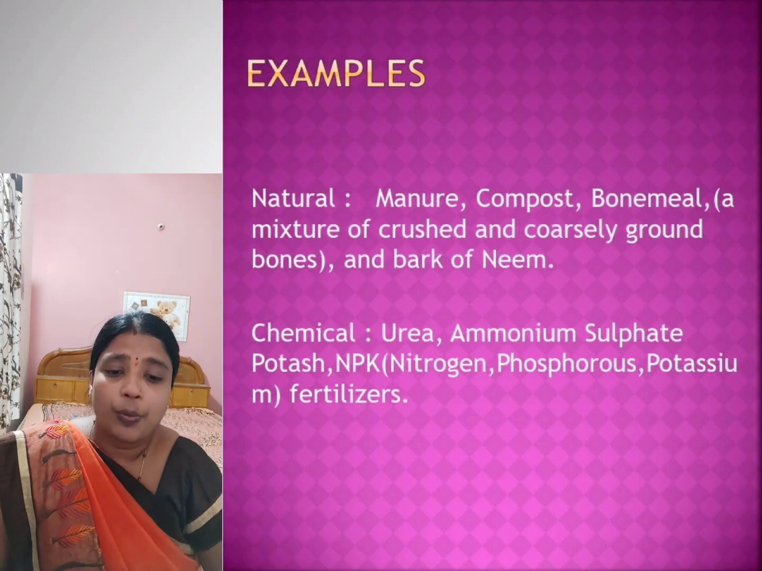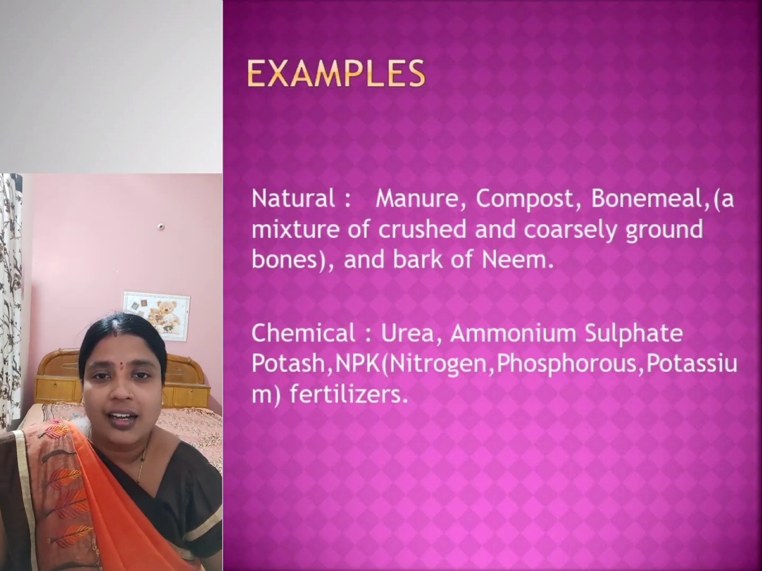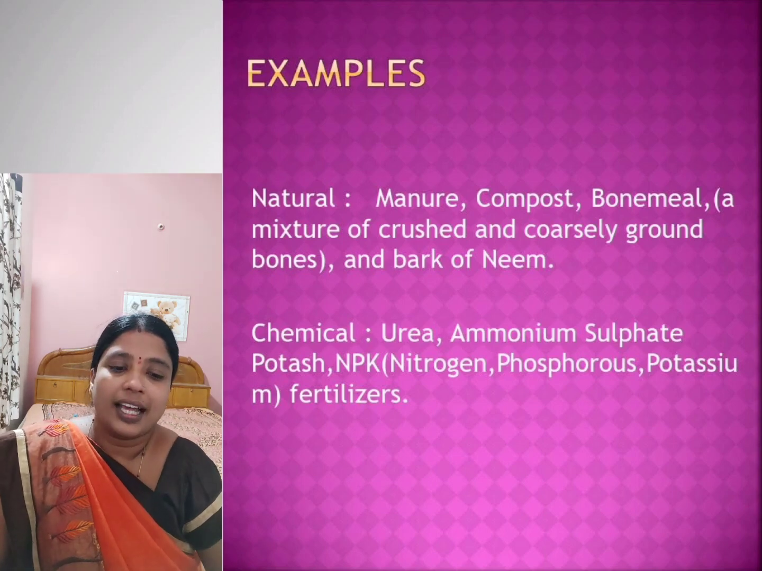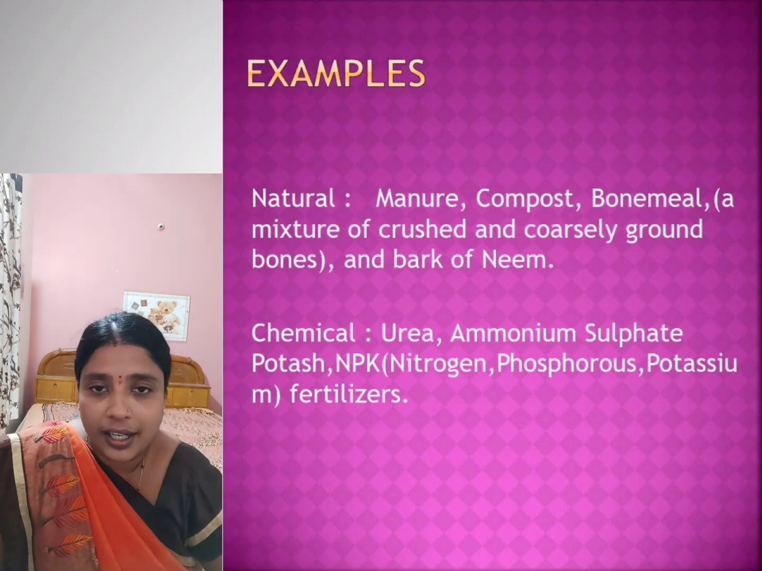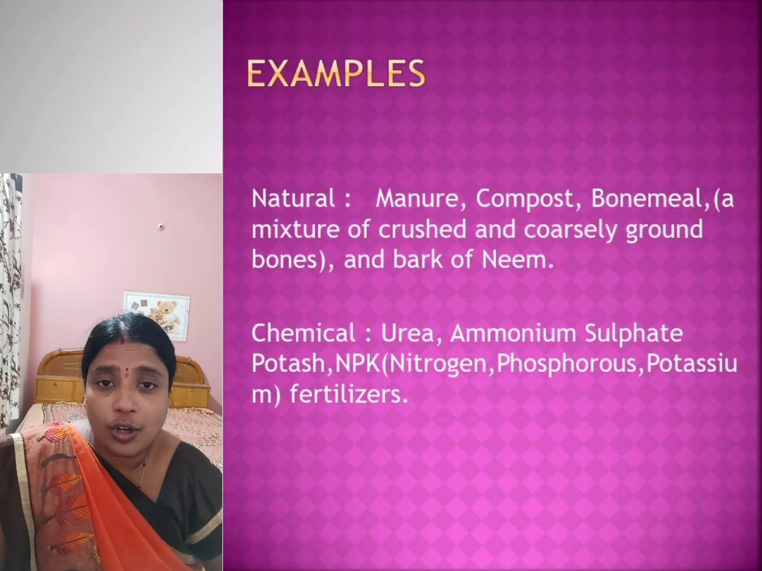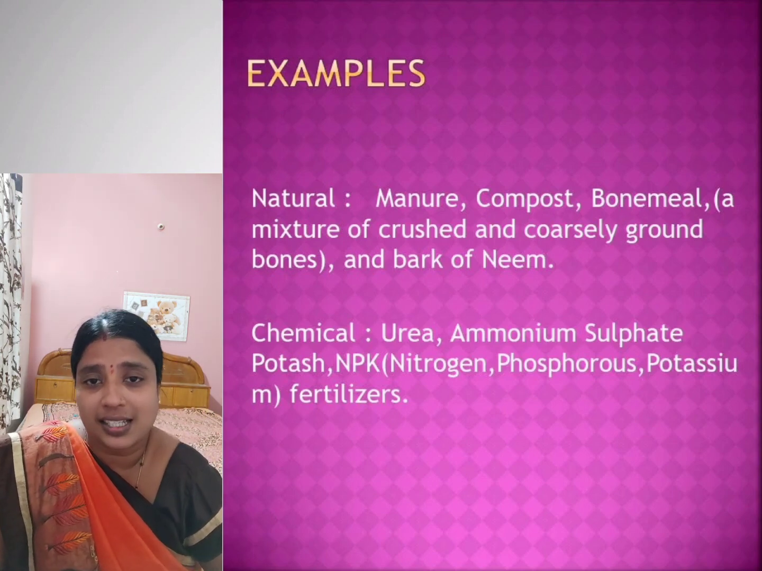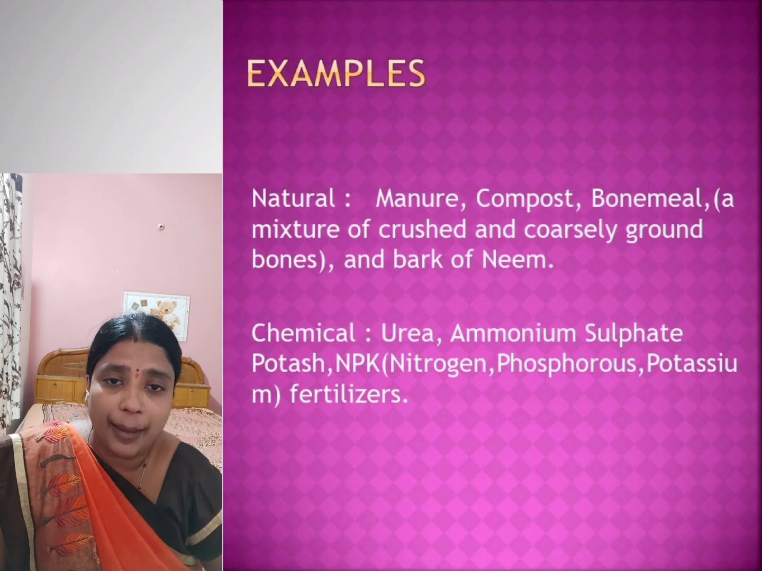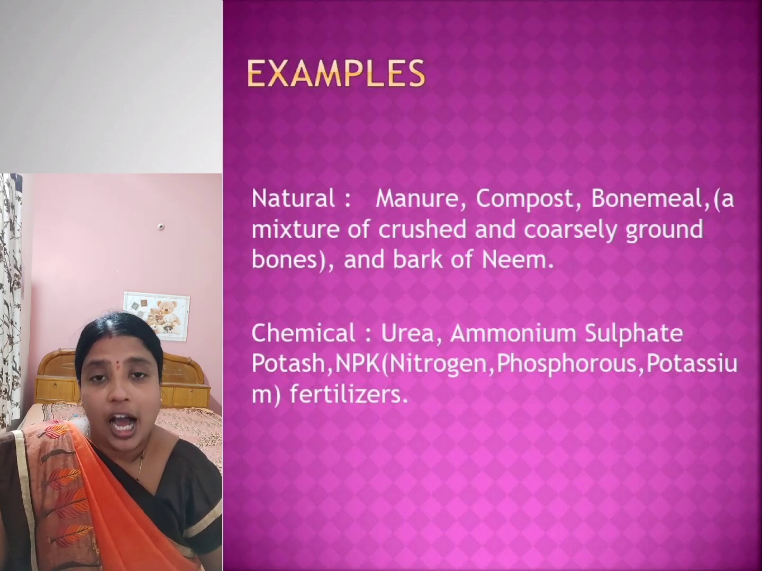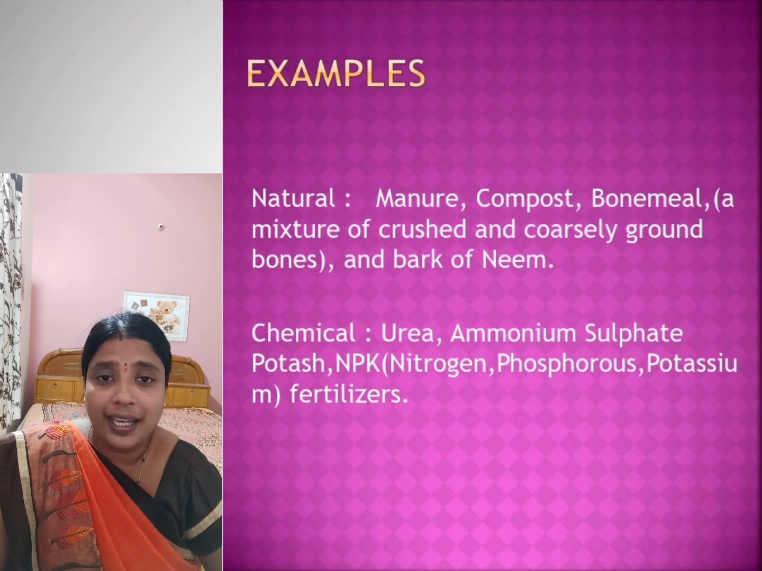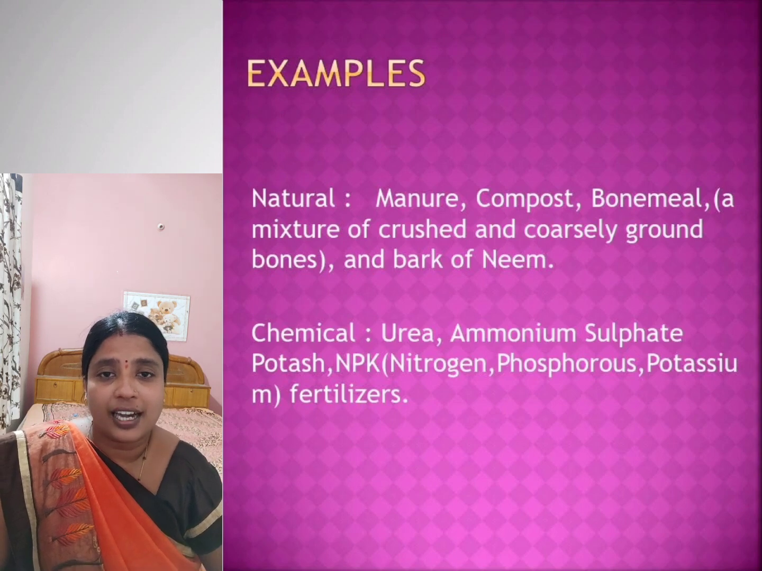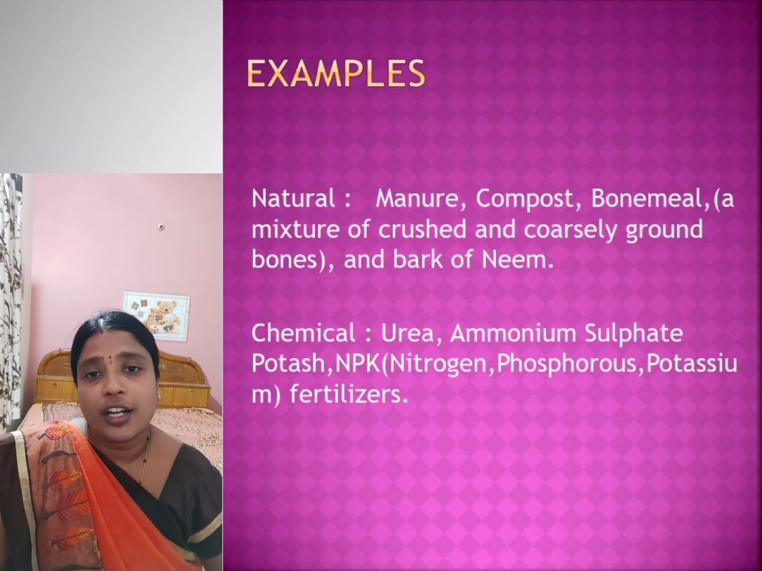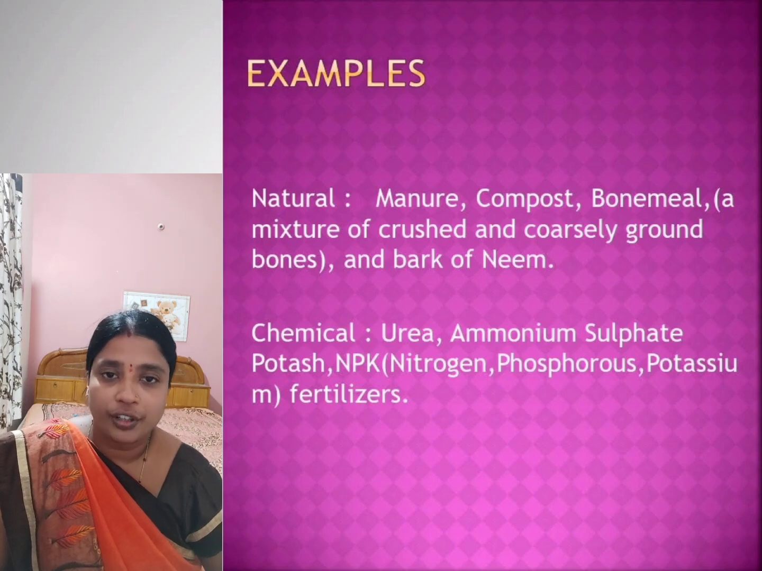Some examples of natural fertilizers are manure, compost, and bone meal. What is bone meal? Bone meal is the mixture of crushed and coarsely ground bones. When the bones are crushed and ground, that is called bone meal. This bone meal is very good for the growth of crops. The bark of neem can also be used as a natural fertilizer. Some of the chemical fertilizers are urea, ammonium sulfate, and potash. Now, NPK, what is NPK? Nitrogen, phosphorus and potassium. These are the different chemical fertilizers that are used for the growth of crops.